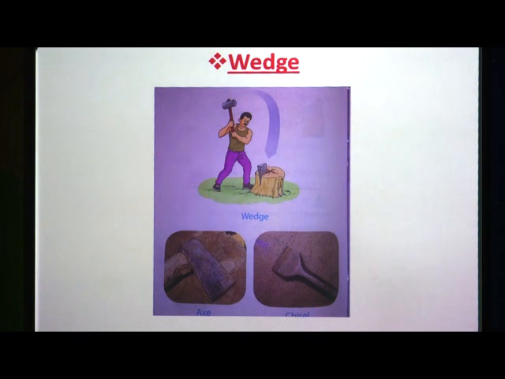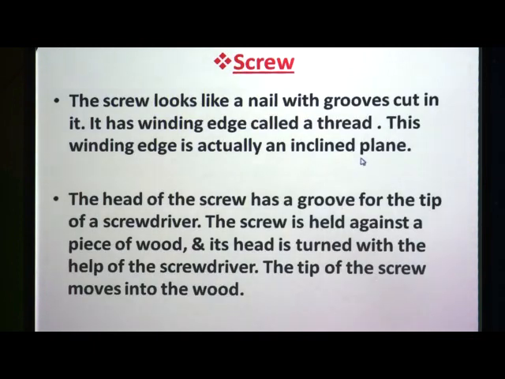Afterwards, we have to see the next simple machine, that is the screw. The screw looks like a nail with grooves cut in it, and it has a winding edge called a thread.